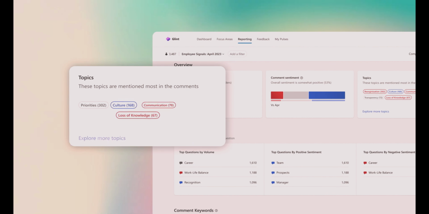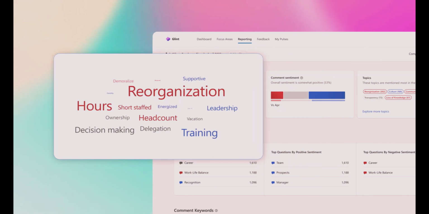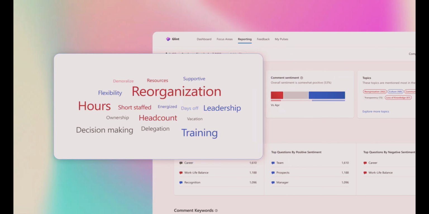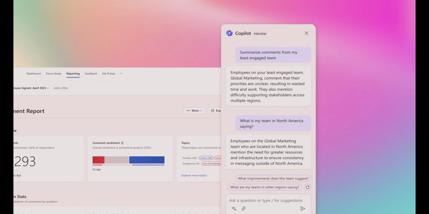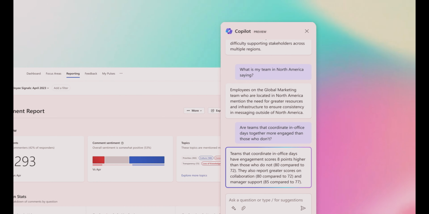Uncover hidden insights in the data with ease, using the power of AI to synthesize thousands of comments and zero in on employee suggestions, saving hours of analysis. Explore your team's comments with Copilot and Microsoft Viva by asking questions using your natural language.